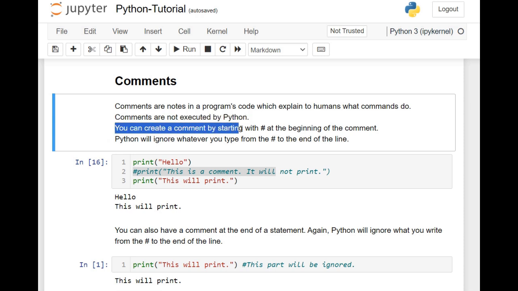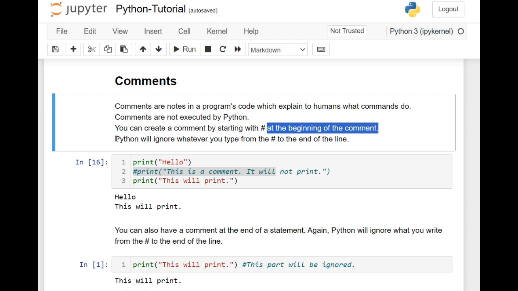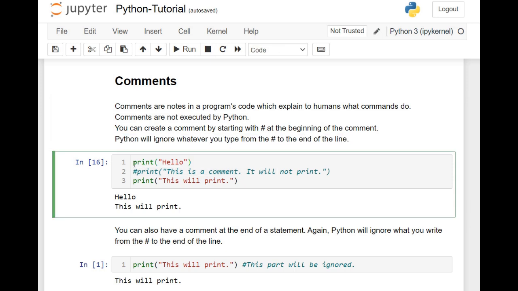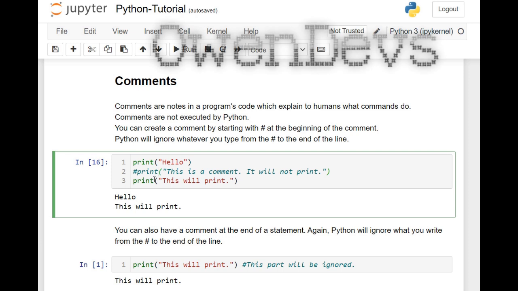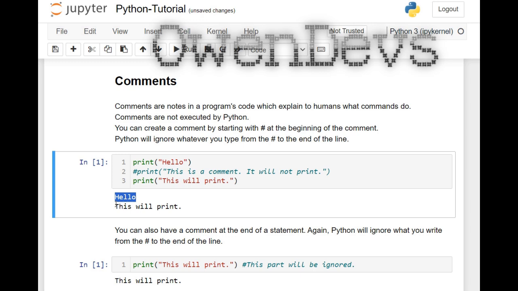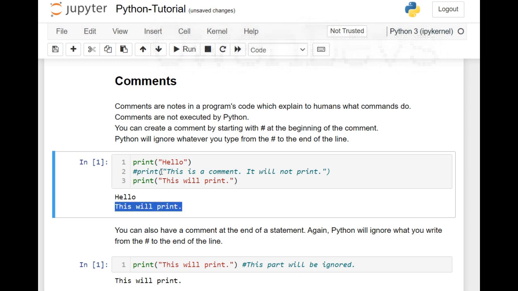And you can create a comment by starting with a hash, this symbol here, at the beginning of the comment. Python will ignore whatever you type from the hash to the end of the line. So for example, here we have a command saying print hello, then we have a comment here beginning with hash, then we have another print statement. So when you execute this, then it just prints hello and it prints the last statement. This one here is ignored.